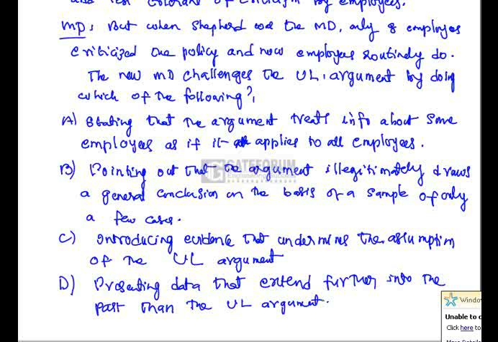D. Presenting data that extend further into the past than the union leader's argument. See, one thing is clear here. He's doing it, but actually he's not countering by doing this. Therefore, D can't be the answer. The best answer here is C. C is the best option.